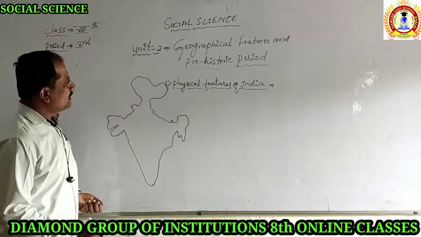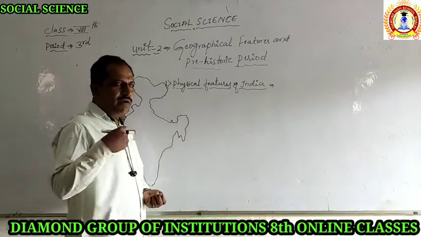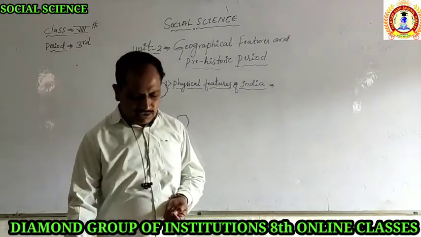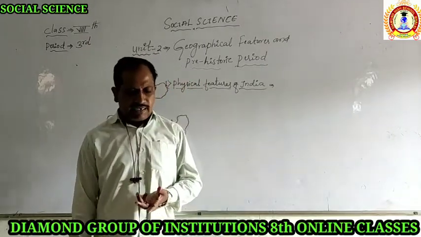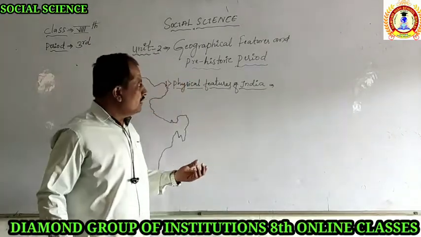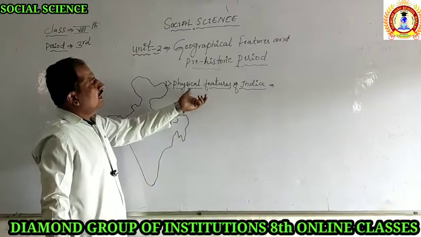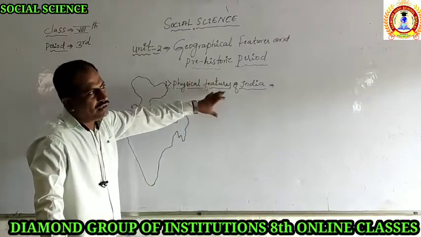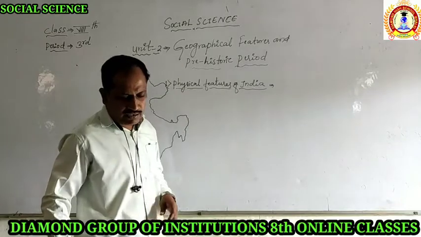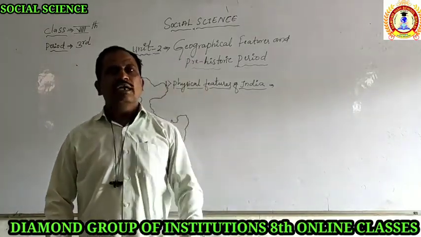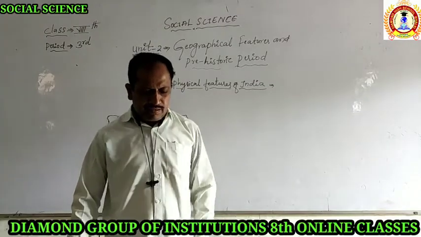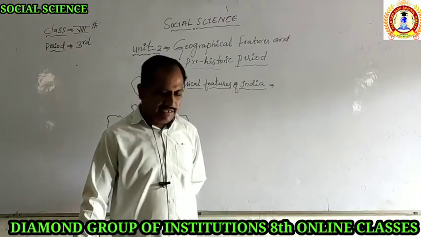Among that, the different kinds of points we are going to learn in this topic. First one, physical features of India. Second one, how India is to be considered as the subcontinent or the peninsula. And the third point is to recognize the neighboring countries of India.